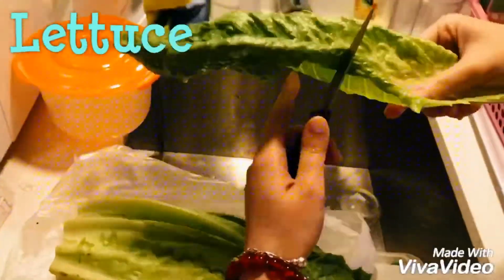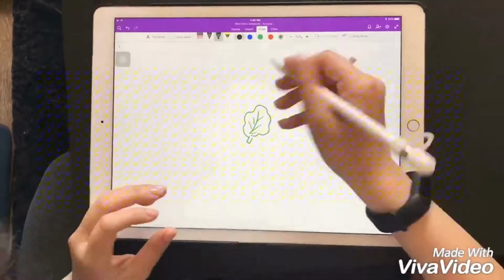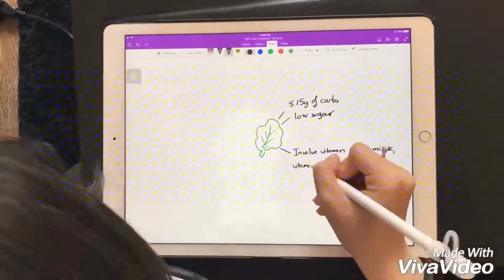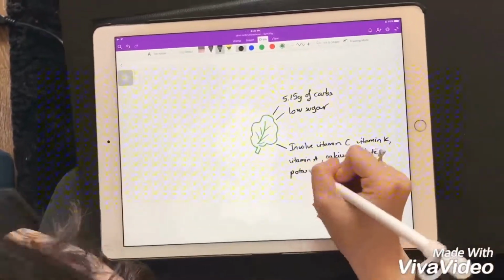Lettuce is recommended in the top 10 of low-carb vegetables for keto. It's low in carbs and sugar, rich in vitamins and minerals, and only 1 calorie per leaf.